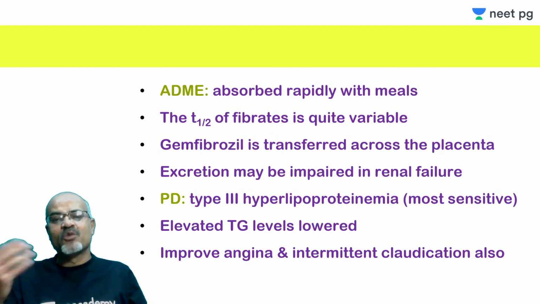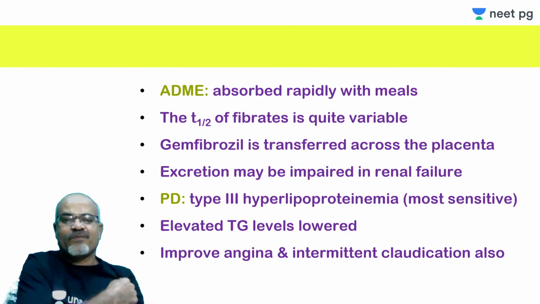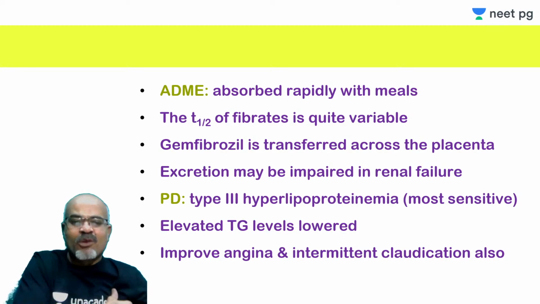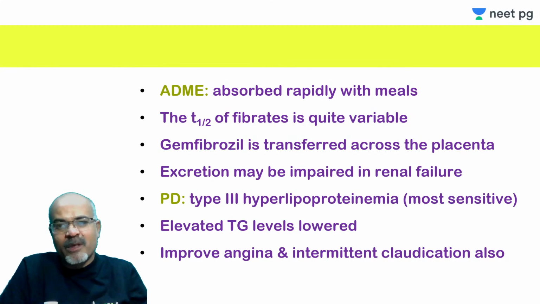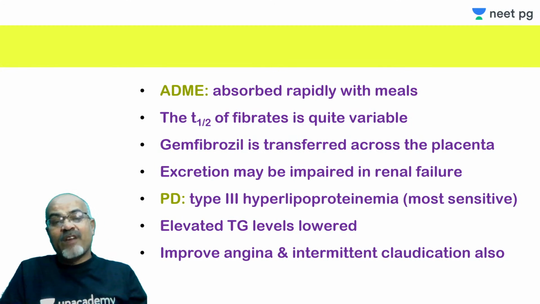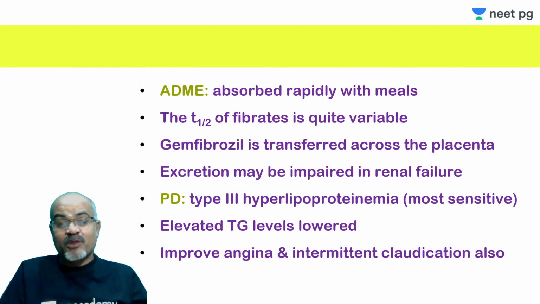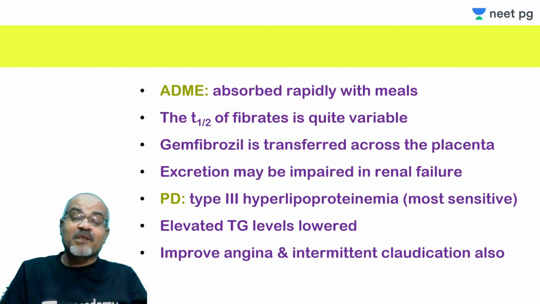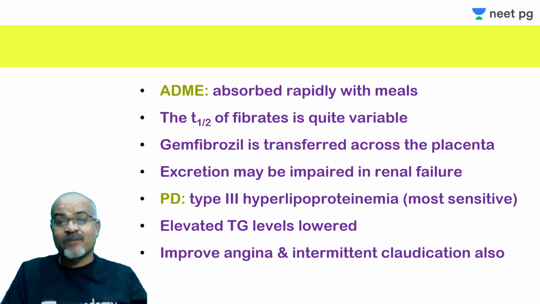Fenofibrate is a very commonly used fibrate, though bezafibrate and ciprofibrate are also available. Gemfibrozil is also available. The half-life can vary from 1 hour for gemfibrozil to 20 hours for fenofibrate. You can imagine how much difference there is. Half-life is quite variable.